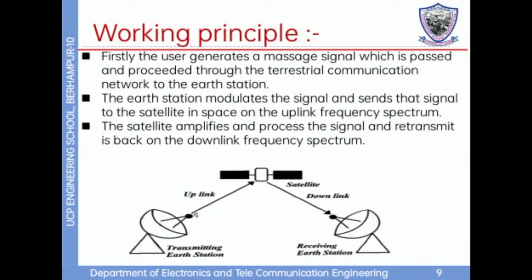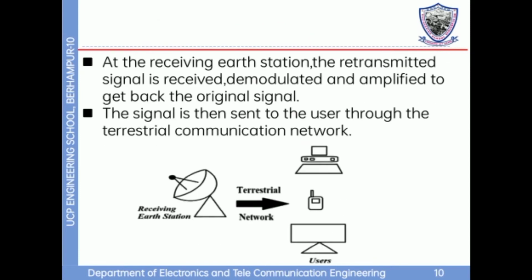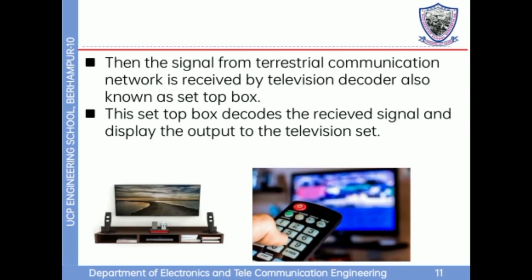Working principle. Firstly, the user generates a message signal which is passed and processed through a terrestrial communication network to the earth station. The earth station modulates the signal and sends it to the satellite in space on the uplink frequency spectrum. The satellite amplifies and processes the signal and retransmits it back on the downlink frequency spectrum. At the receiving earth station, the retransmitted signal is received, demodulated and amplified to get the original signal. The signal is then sent to the user through the terrestrial communication network.